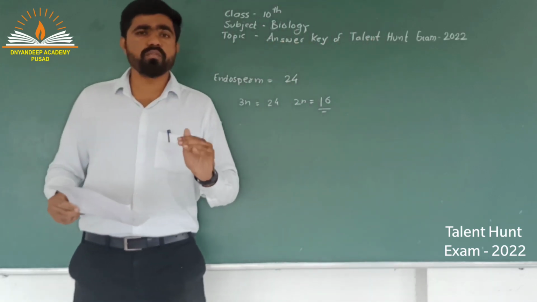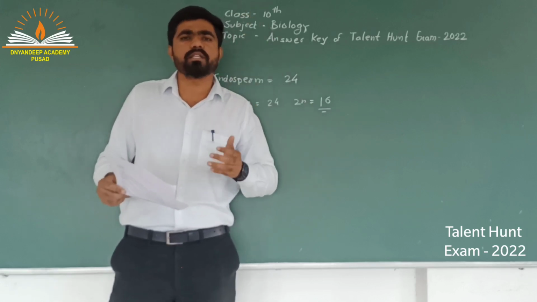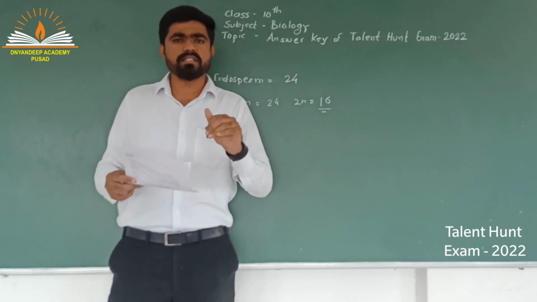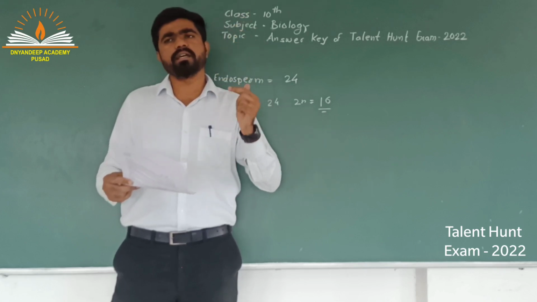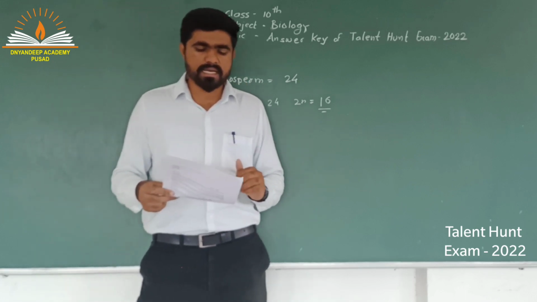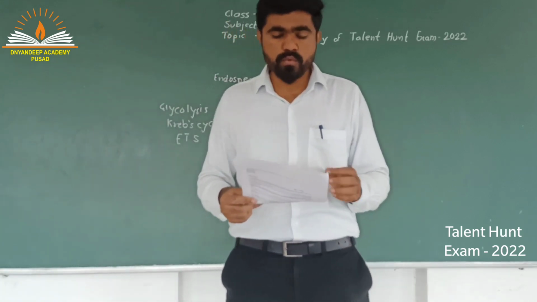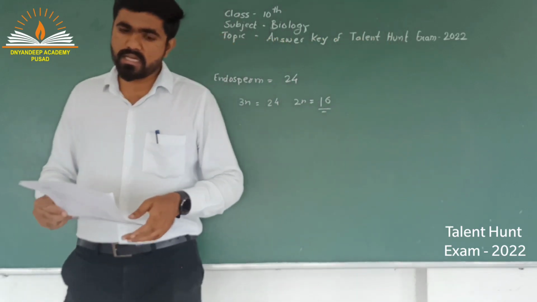Now the question is, what will give rise to a shoot in future and what will give rise to a root in future? The answer is that the plumule gives rise to the future shoot and the radicle will give rise to the future root. So here A is plumule, B is cotyledon and C is radicle. So this is the correct answer.